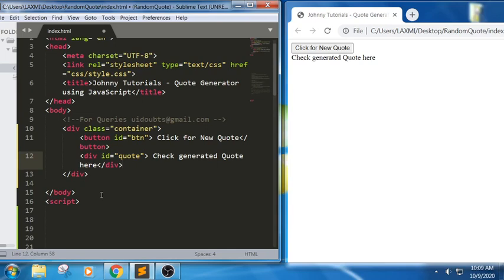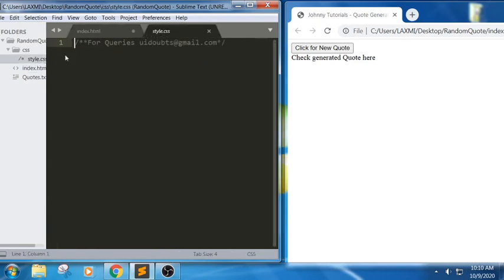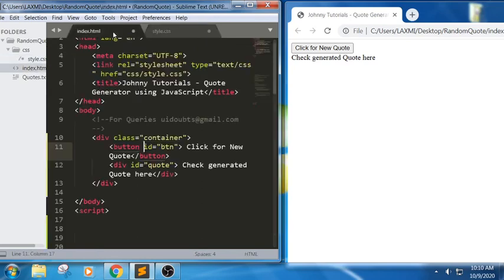So in order to write the CSS part, we will try to have some height, some width, some background color, some text color. So what is the button name we have given? What is the ID name we have given? Container. Okay, let me go into this. What is this?